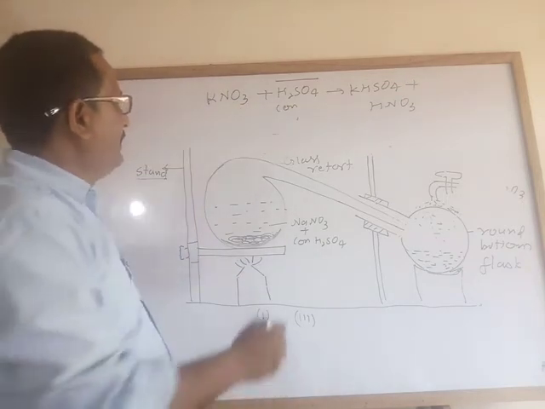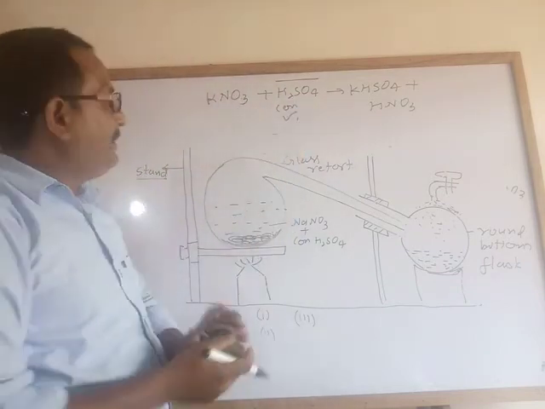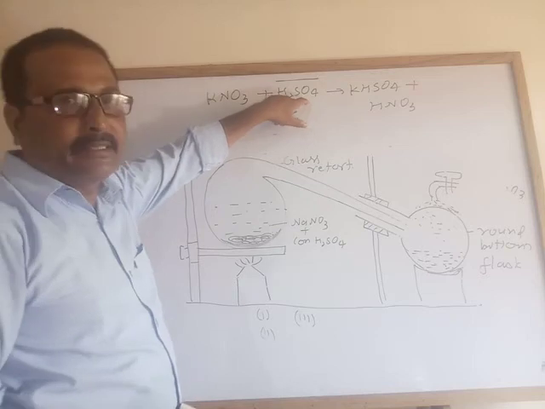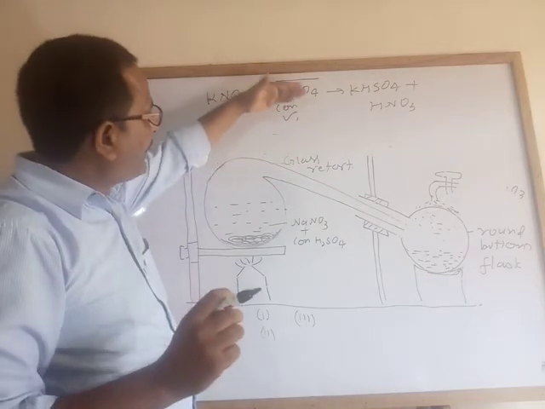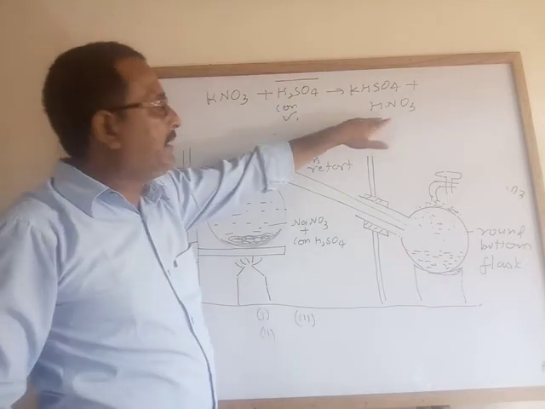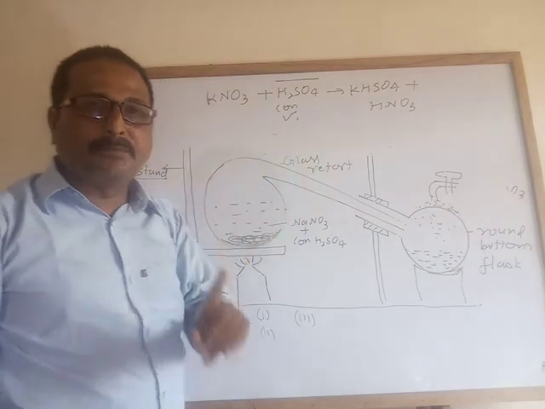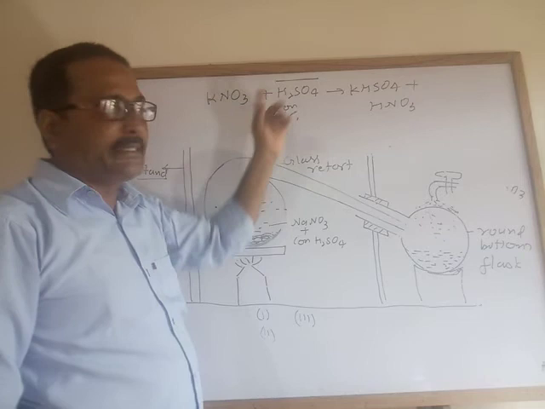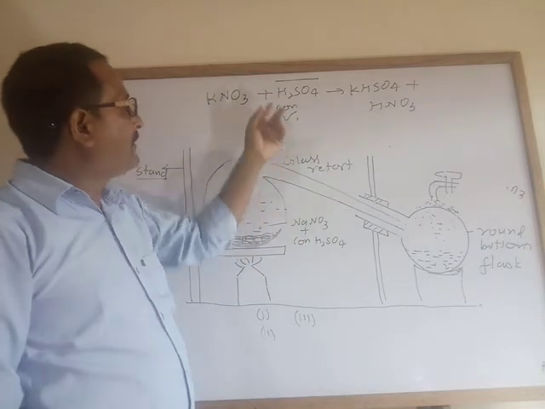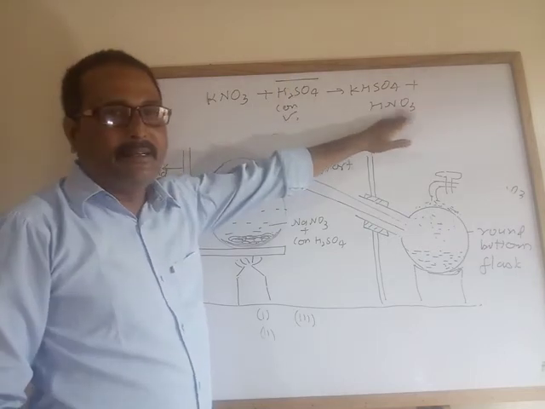Next question, why do we use concentrated sulfuric acid? Because concentrated sulfuric acid is non-volatile, which is capable of easily displacing nitric acid. Why is sulfuric acid used for the preparation? Because sulfuric acid is not volatile and is capable of displacing nitric acid easily.